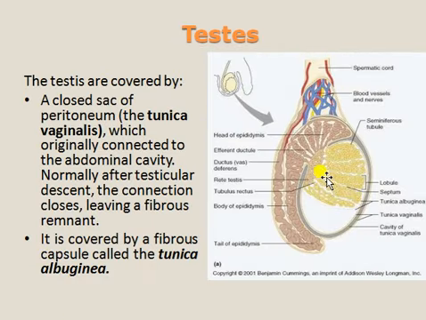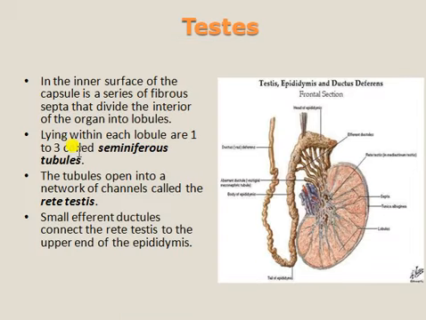These tubules finally make the testis tubule duct that enters into the epididymis. This is the head of the epididymis, this is the body of the epididymis, and this is the tail of the epididymis. Here the tubules open into the network of channels called the rete testis. Small efferent ductules connect the rete testis to the upper end of the epididymis, which we call the head. This is efferent.